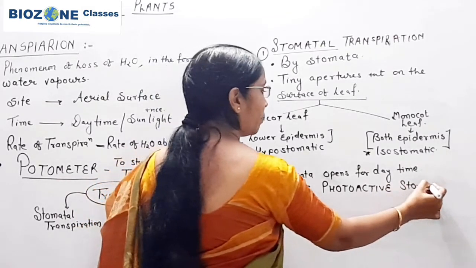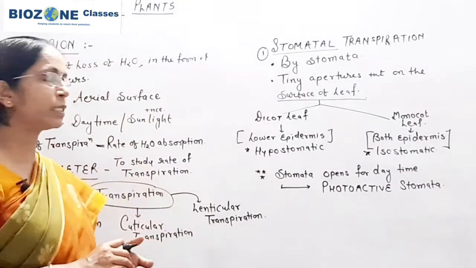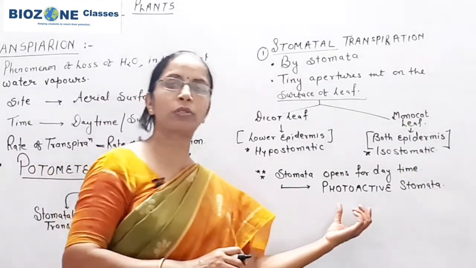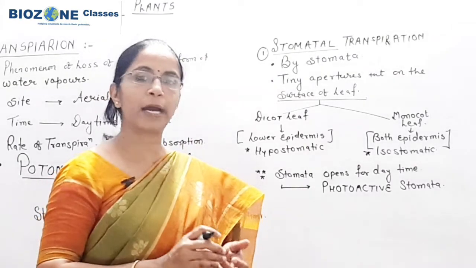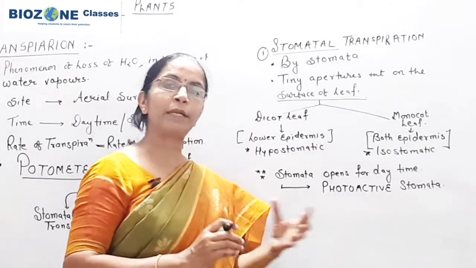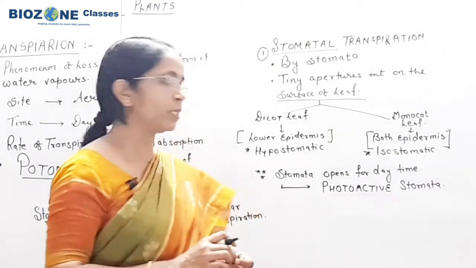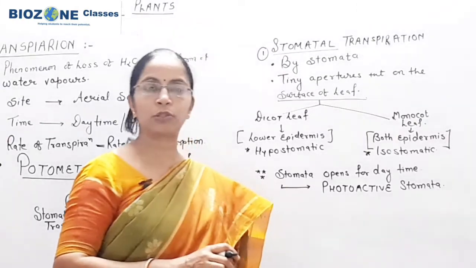This part you remember. In the majority of plants, stomatal transpiration takes place during daytime. Why? Because the stomata open during the daytime in presence of sunlight, and such kind of stomata are called photoactive stomata.